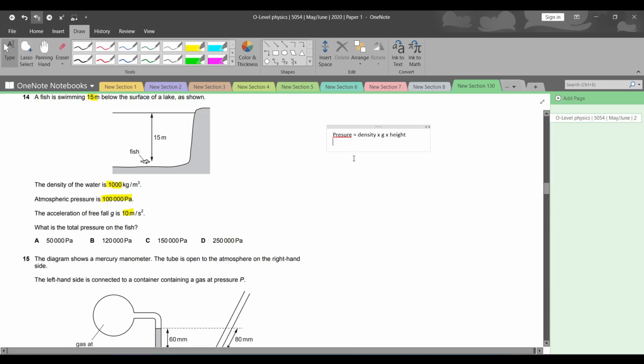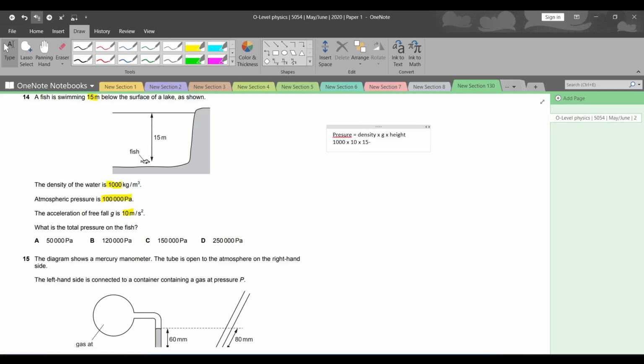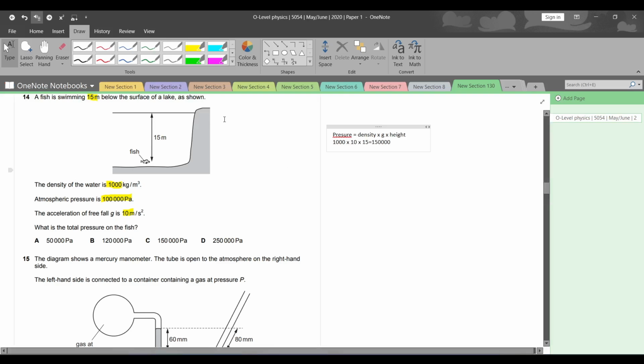So rho g h, हमारे पास rho की वैल्यू है 1000, g की वैल्यू है 10, and height की वैल्यू है 50. What will we get? 150,000 pascals. And C is the right answer?